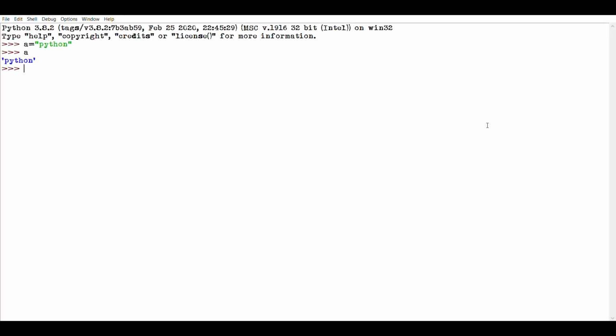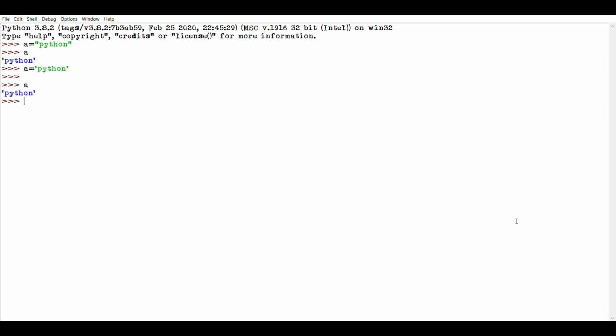We can create strings by simply enclosing the characters in single quotes or double quotes. Like other integer variables, strings are also declared in the same manner using the equal to operator. Now look at this statement. I am using double quotes for storing the string Python. So here the string Python is stored in a variable called a. Now if I try to print the variable a, I am getting Python as the output. Now I am using single quotes for storing the same variable. Here also I am getting the same output.